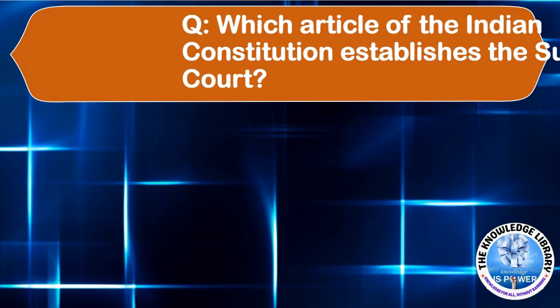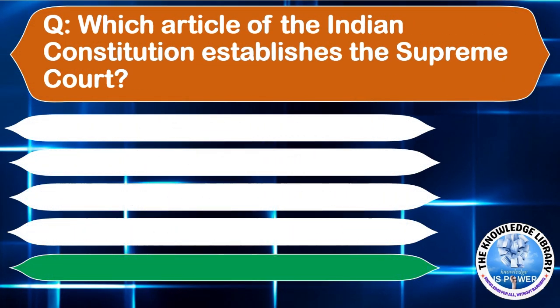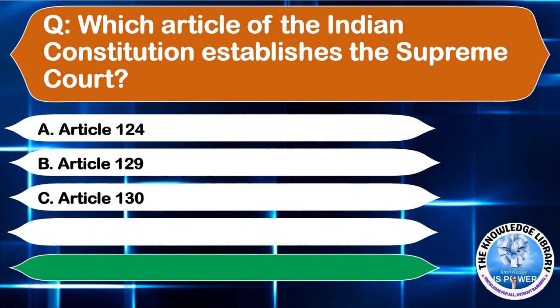Which article of the Indian Constitution establishes the Supreme Court? Option A, Article 124, option B, Article 129, option C, Article 130, or option D, Article 137. The correct answer is option A, Article 124. Moving to the next question.